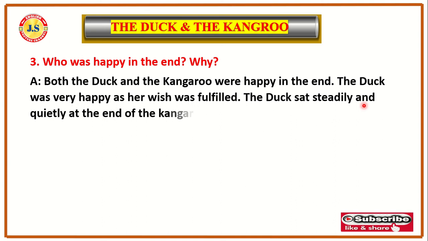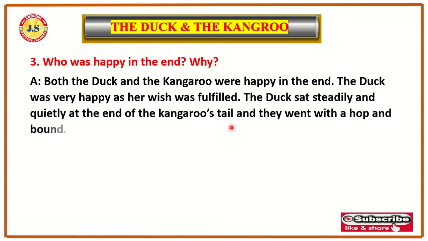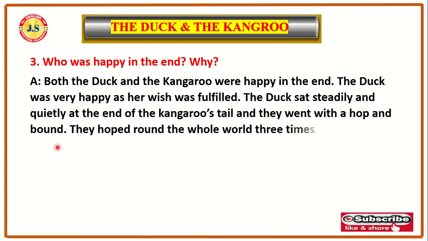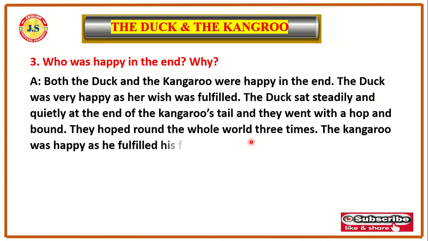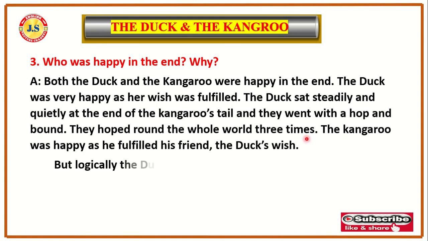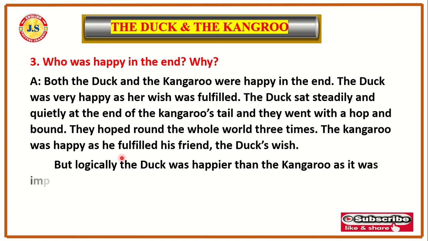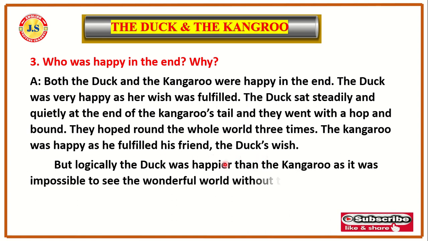The duck sat steadily and quietly at the end of the kangaroo's tail, and they went with a hop and bound. They hopped round the world. They hopped round the whole world three times. The kangaroo was happy as he fulfilled his friend the duck's wish.